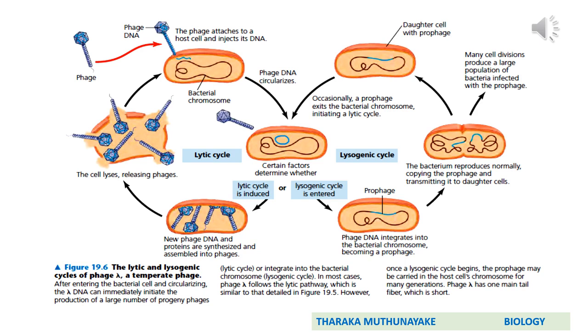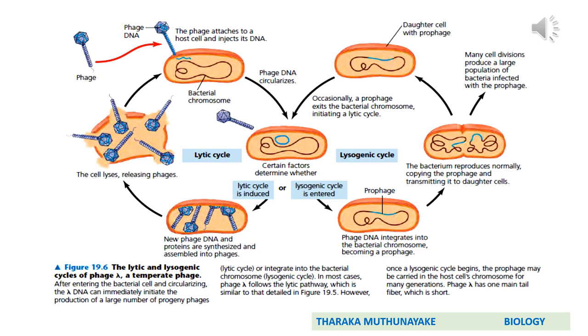Then you can observe in this slide, after integrating into the bacterial DNA, it is now termed a prophage. After this integration step, viral DNA is not identified by the host cell as a foreign particle. Therefore, it can easily escape. Then as a part of the host DNA, viral DNA is also multiplied during cell division. Each daughter cell resulting from division gets the viral DNA.